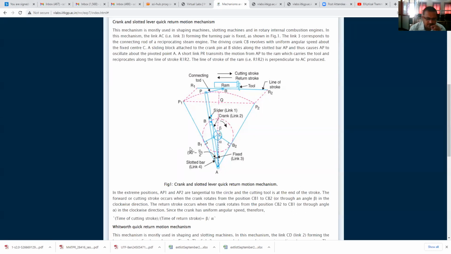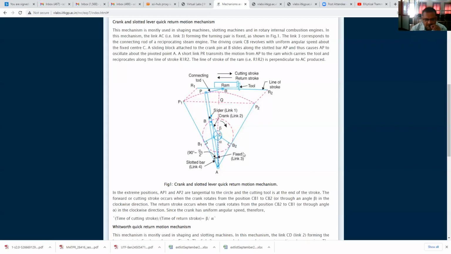Therefore, when this crank BC will rotate, what will happen? It will rotate like this. Then this slotted plate is there, slotted plate AP. It will oscillate, and this motion of this slotted plate is transferred to this ram or to the tool through this link PR or through the connecting rod PR.